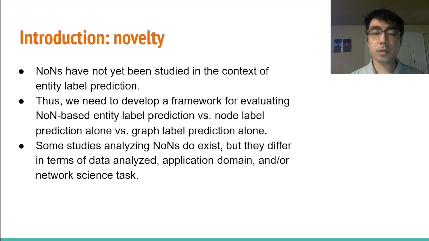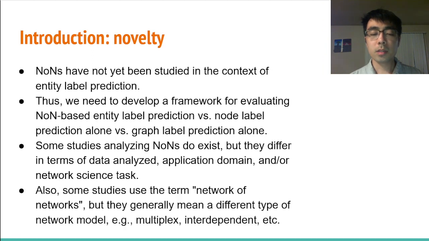It's important to note that some studies analyzing NONs do exist, but they differ in terms of the data analyzed, the application domain, and/or the network science task. So our study is not really comparable to those, and vice versa. Also, some studies do use the term network of networks, but they generally mean a different type of network model. For example, multiplex or interdependent or similar.